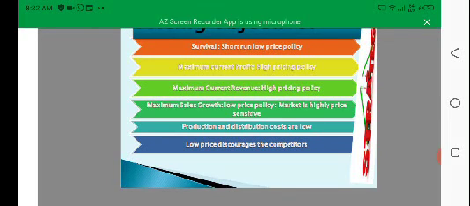There are again 6 steps, or objectives, or maybe there are more objectives, but the common objective is that the company or the organization wants to survive, maximize current profit, maximize current revenue, maximize sales growth, keep production and distribution costs low, and discourage competitors from coming into the market. So these are the goals or the guidelines for the company in selecting the cost of the product or service for existing or potential customers.